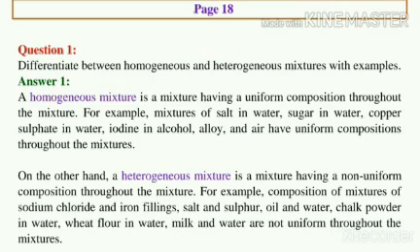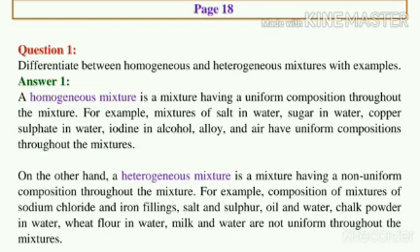In NCERT book, page number 18, question number 1 is, differentiate between homogeneous and heterogeneous mixtures with example. Those mixtures in which the substances are completely mixed together and are indistinguishable from one another are called homogeneous mixtures. A homogeneous mixture has a uniform composition throughout its mass. It has no visible boundaries of separation between the various constituents.